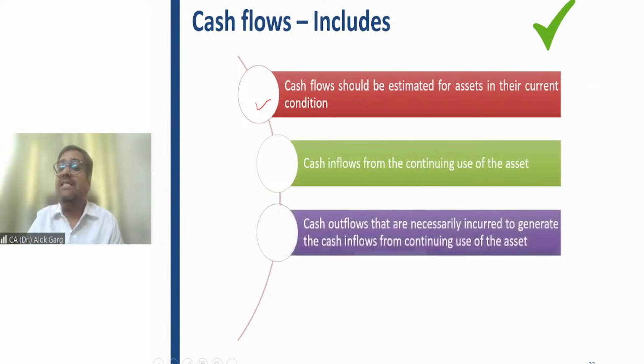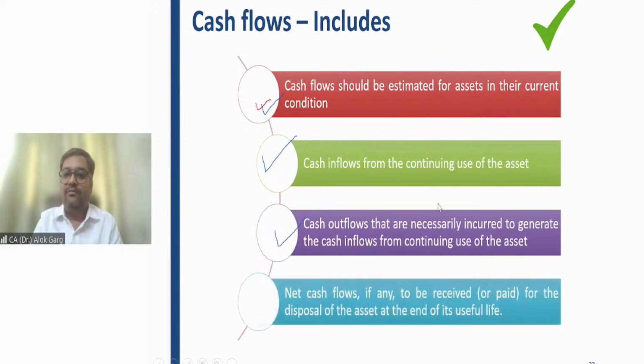Second, your cash inflow from the continued use of the asset. Number one, in the same condition, in the current condition. Number two, your cash inflow from the use of the asset. Number three, your cash outflow to earn this cash inflow will also form part of it. Fourth, your net cash flows, if any, to be received for the disposal of the asset at the end of the useful life. For example, you expect the residual value, right?